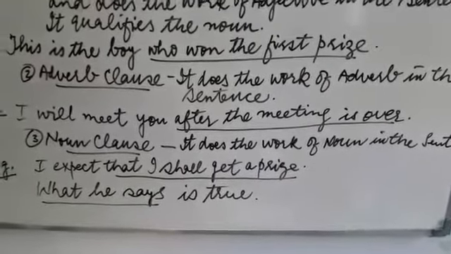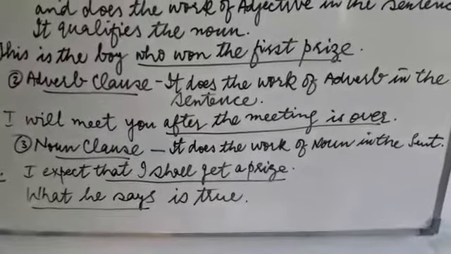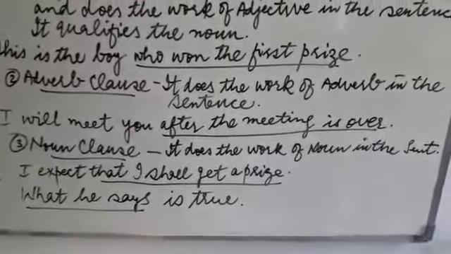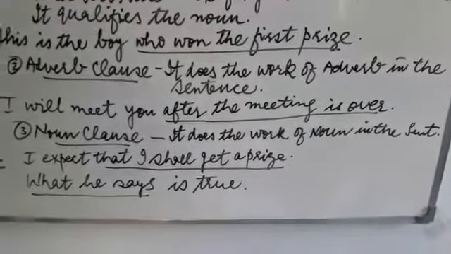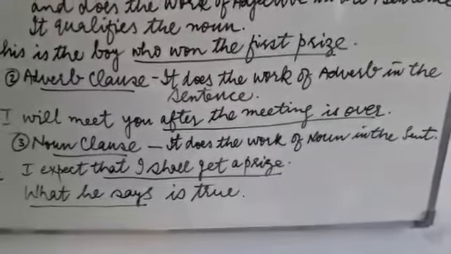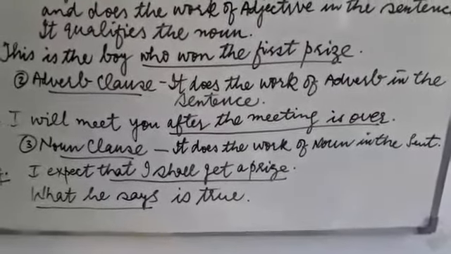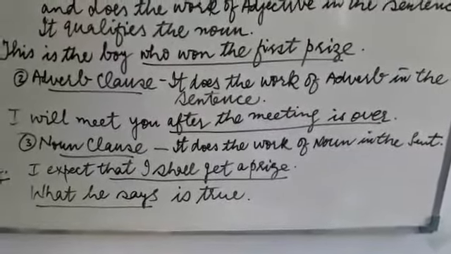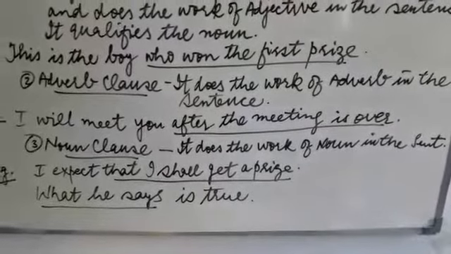I expect is the principal clause. That I shall get a prize is the subordinate clause. So the answer comes of what here. I expect what? That I shall get a prize. So this part is called a noun clause. Here the noun clause has been used as an object of the verb expect.